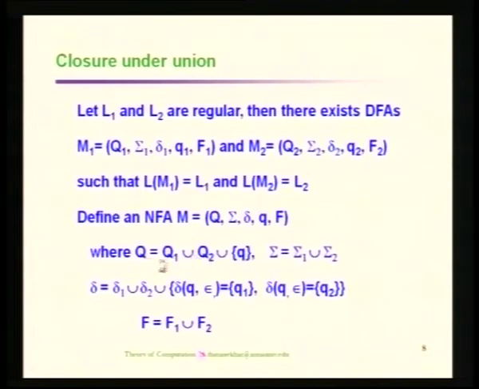So, Q is Q1 union Q2 union q union f. Every state available in the first automaton, every state available in the second automaton, plus the state meant for the starting state, and if needed, even a new final state. This is the entire set of states available in the resulting union automaton.